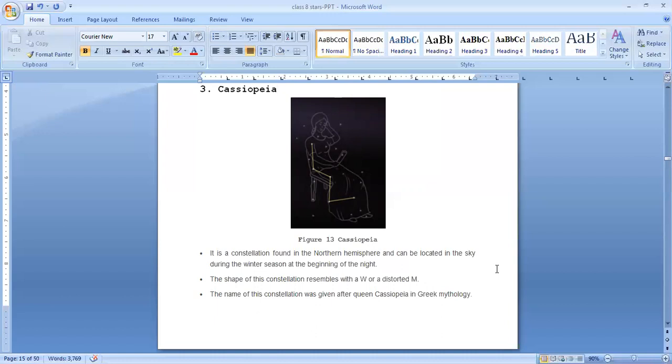The shape of this constellation resembles a W or a distorted M. Look at the shape. 1, 2, 3, 4, 5 stars you can see among these bright stars. The name of this constellation was given after Queen Cassiopeia in Greek mythology. So this is the third famous constellation, Cassiopeia.